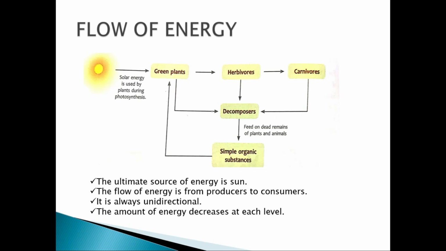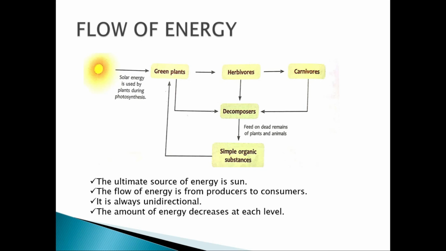Suppose the sun gives out energy and 80% of it is used by the plant. The herbivores may have just 70% of it or 60% of it. Then the carnivores may have just 50% of it. It is even lesser. I'm just giving you a random percentage example to explain the flow of energy.